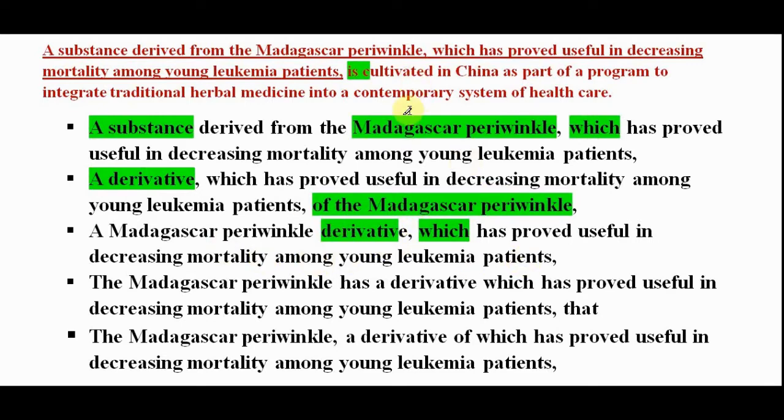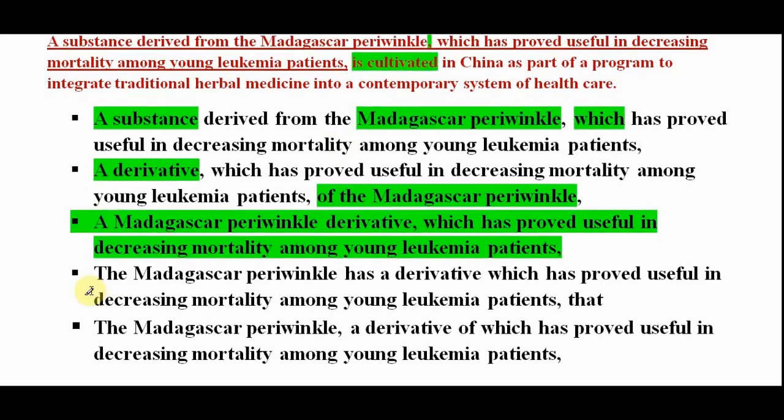Why? Because the verb is requires a subject. If you remember, whenever there is a verb just after a comma, the subject will always be before the first comma. So in option C, what is that comma close to? Derivative. It's been what? Derivative is cultivated. As per the passage, as I said, it is Madagascar periwinkle. So option C is out. Option D, it says the Madagascar periwinkle has a derivative which has proved useful in decreasing